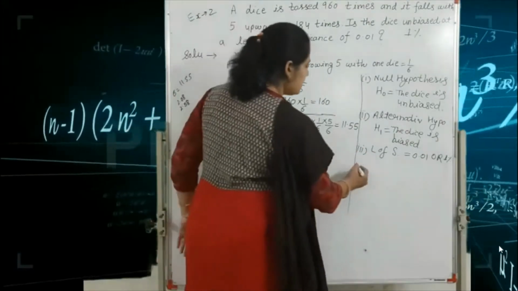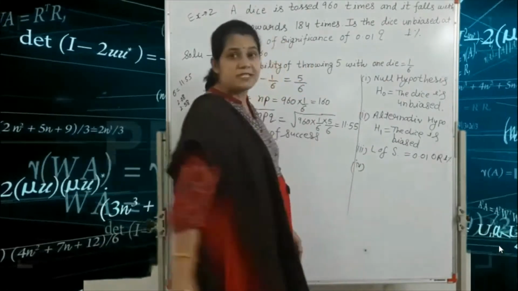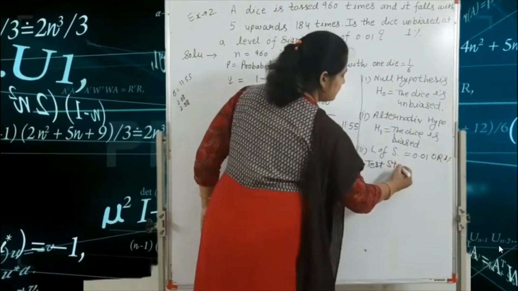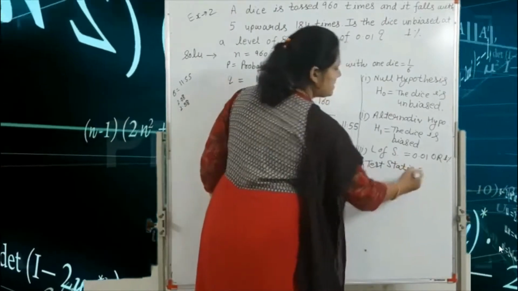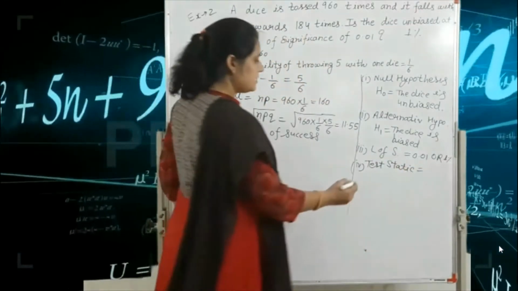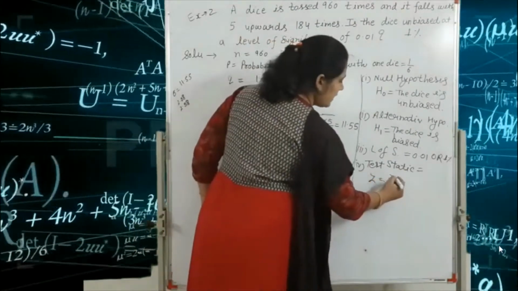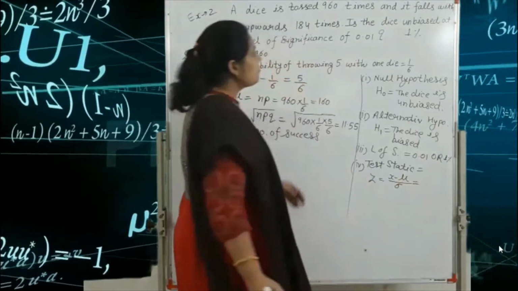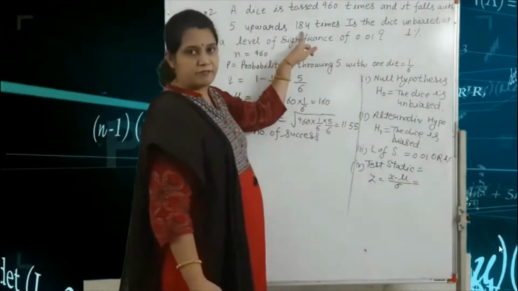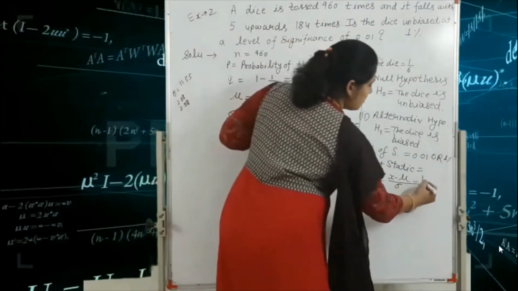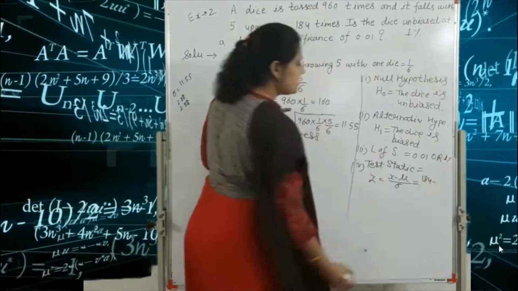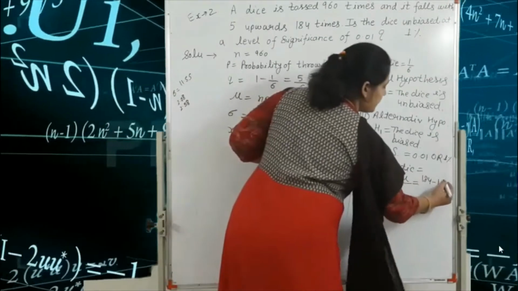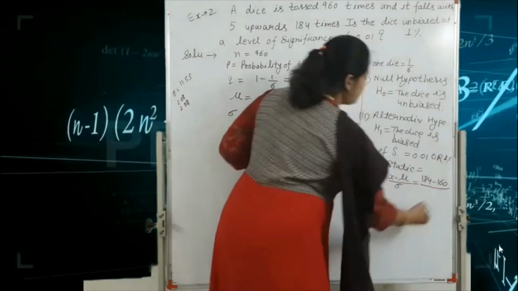So the fourth step is what? Test statistic. So we write here the formula. The formula is Z is equal to x minus mu divided by sigma. The value of x is 184, so we write 184 minus mu, where mu is equal to 160, divided by sigma.